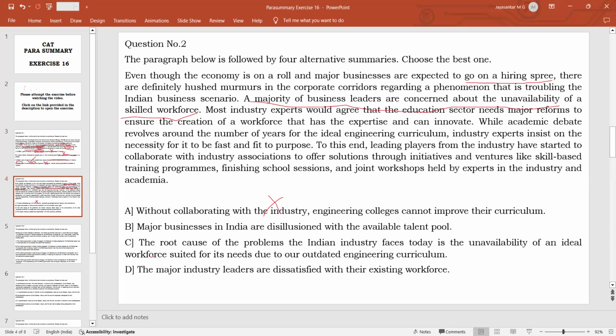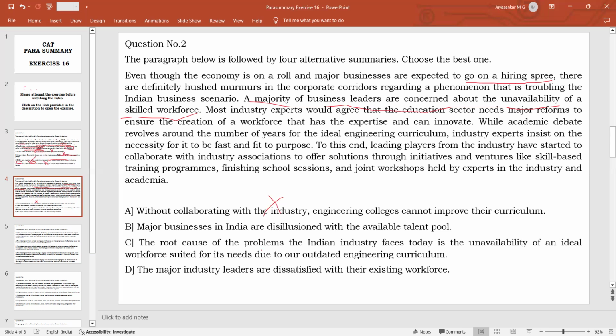Major businesses in India are not happy. Disillusion means they are dissatisfied, or they don't have intentions or expectations with the available talent pool. Talent pool means people who are available for jobs. That is called the talent pool. So major businesses in India are disillusioned with the available talent pool. Good answer. Keep it in your mind. This can be your probable answer.